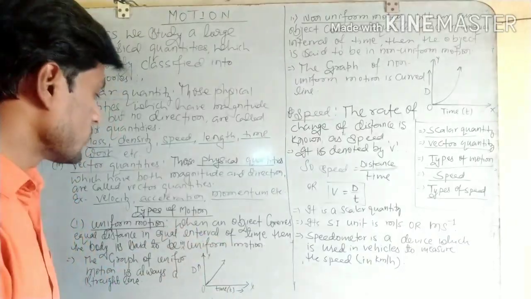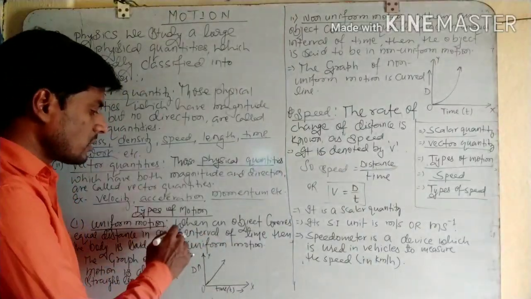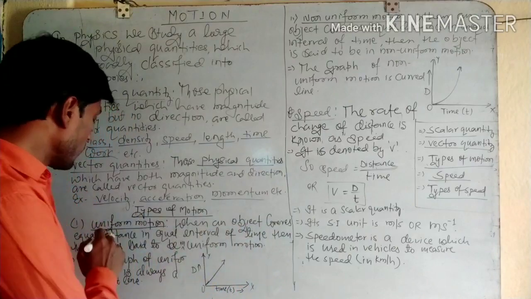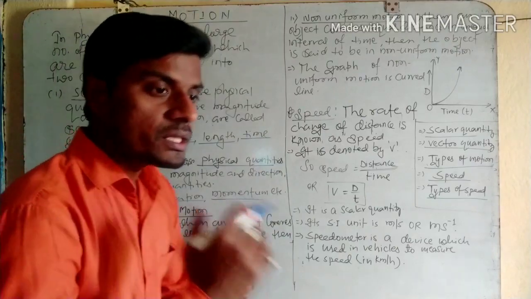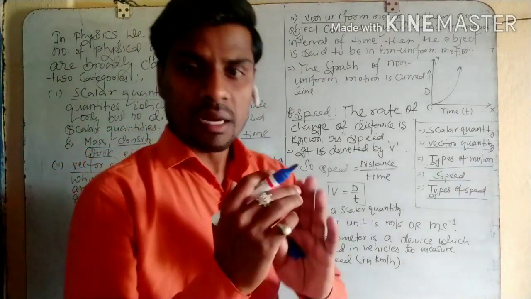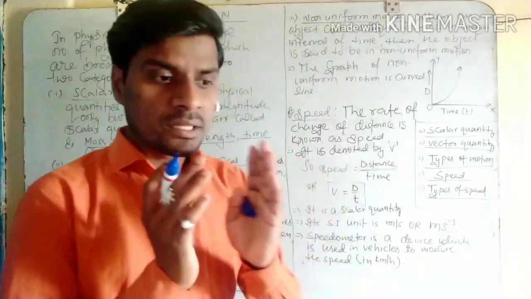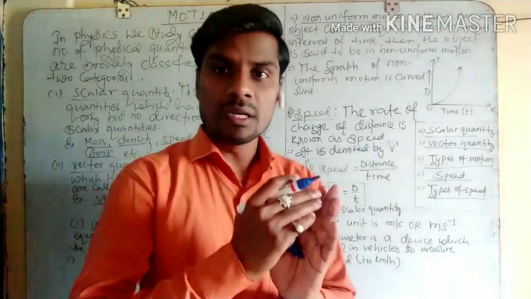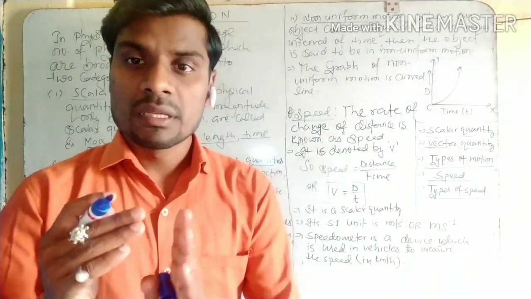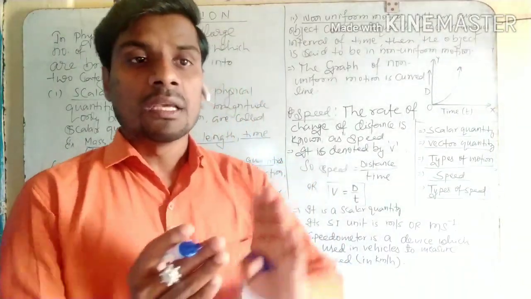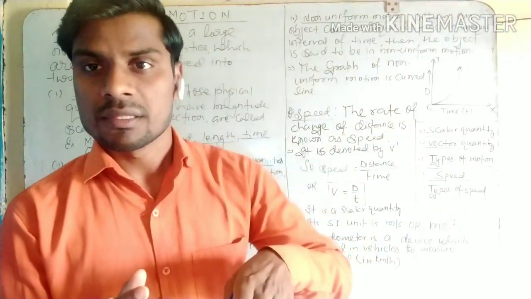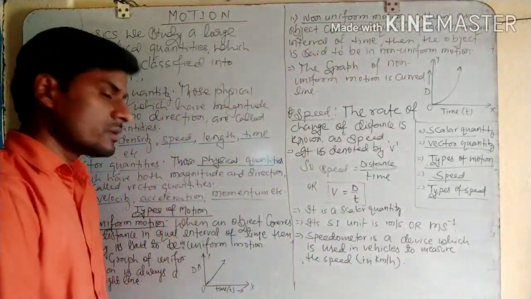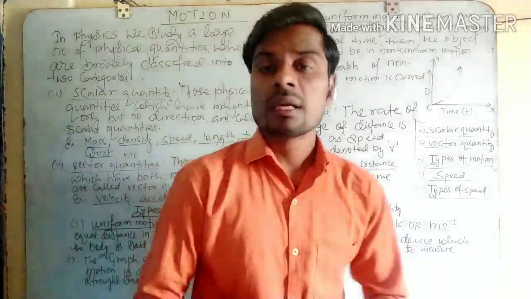What do you mean by uniform motion? Uniform motion means when an object covers equal distance in equal intervals of time. What do you mean by this statement? This statement means an object always covers equal distance in equal intervals of time. That means in every moment that object covers equal distance. That type of motion is called uniform motion.